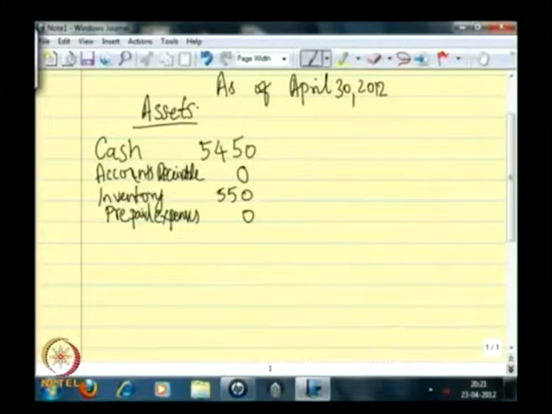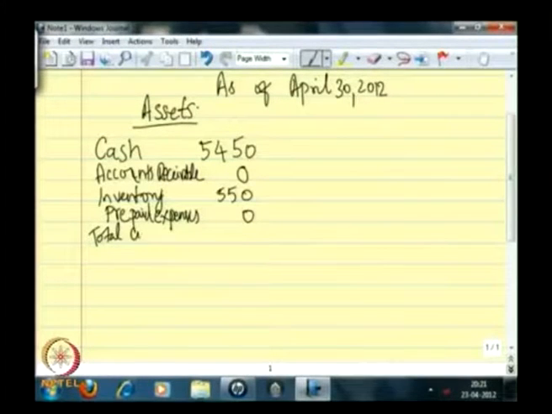So, the asset value of the prepaid expenses is no longer 750, and at the end of this month it gets diminished to 0, and that is what we saw when we did the adjusting entry for prepaid expenses. So, your prepaid expense at the end of this accounting period is hence 0, and I do not see any other current asset items in the trial balance nor in the adjusting entries that we have made.